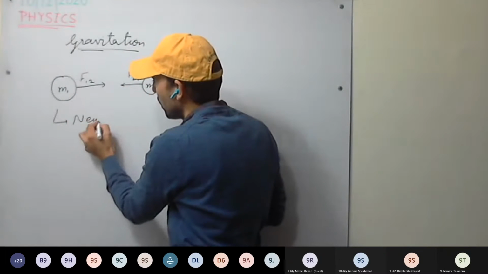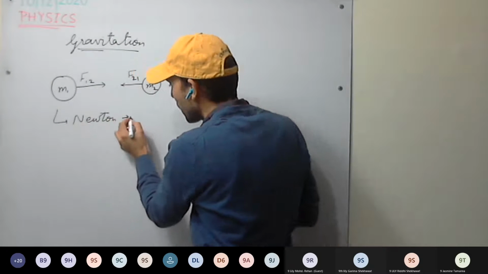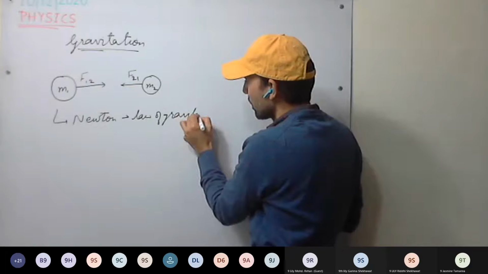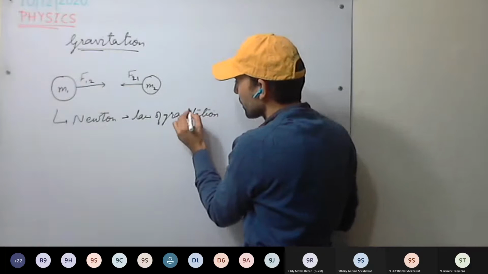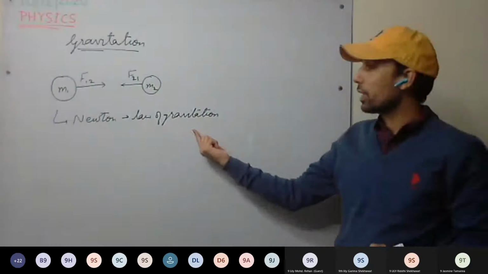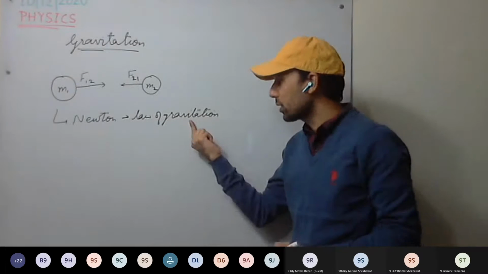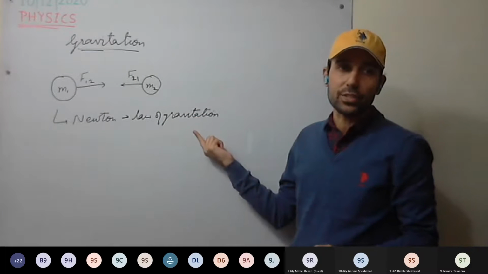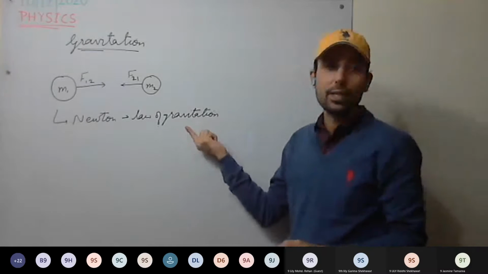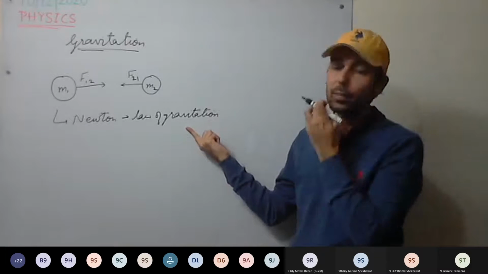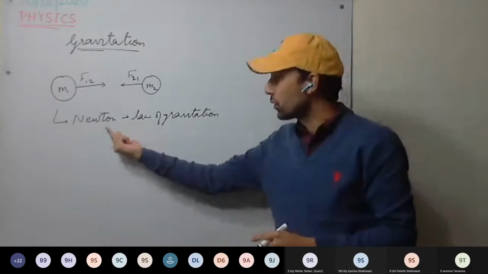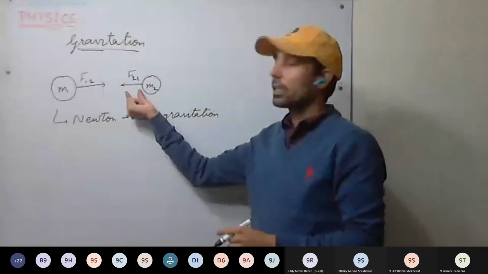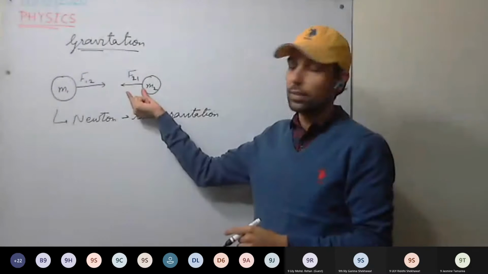Now, to find the magnitude of this force, Newton has given a law, and that law is called the law of gravitation. This law applies everywhere. This is called the universal law of gravitation, because it can be applied anywhere in the universe. So Newton provided the law of gravitation to calculate the magnitude of gravitational force.